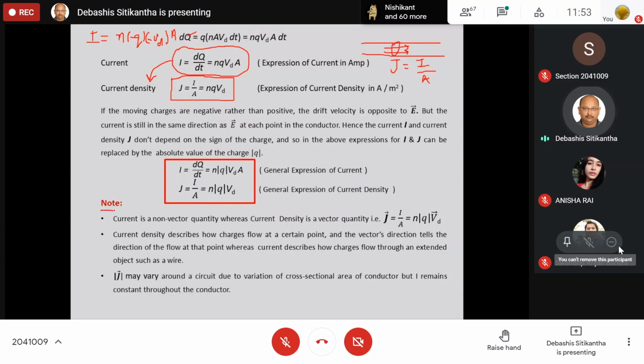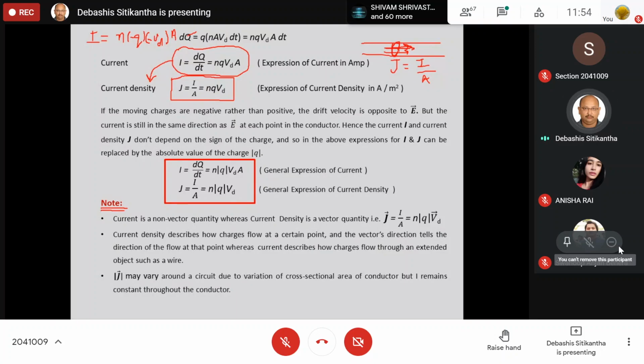Now, what are the important things associated with this current density? One by one, let us see. The first one: current is a scalar quantity, whereas current density is a vector quantity. Yes, it is a vector quantity. Now let us see how it is a vector quantity. Just look over here. Here I am considering the current to be flowing in this direction.